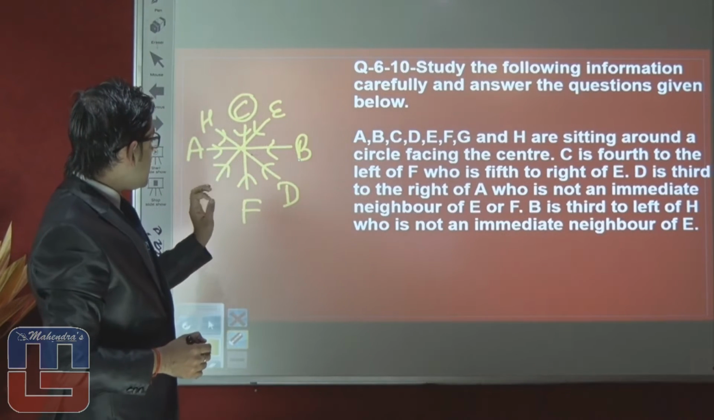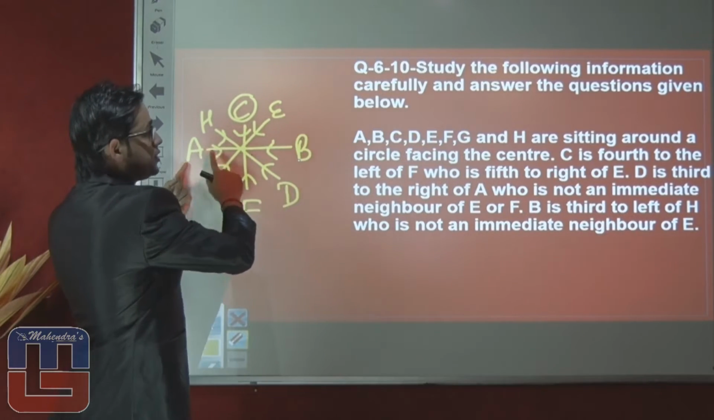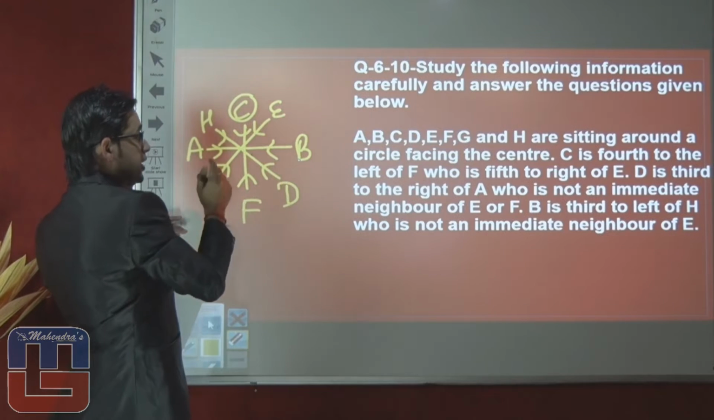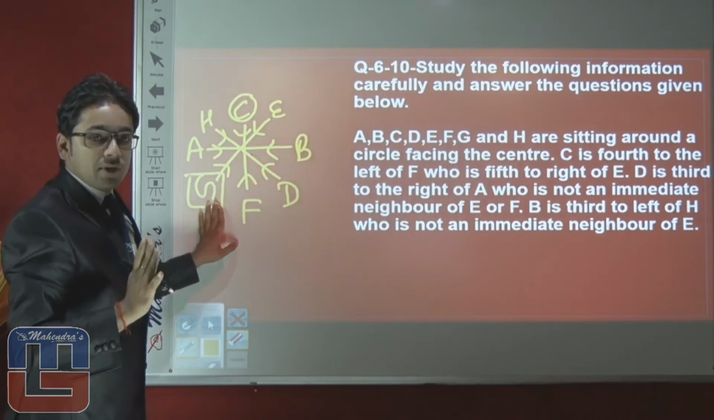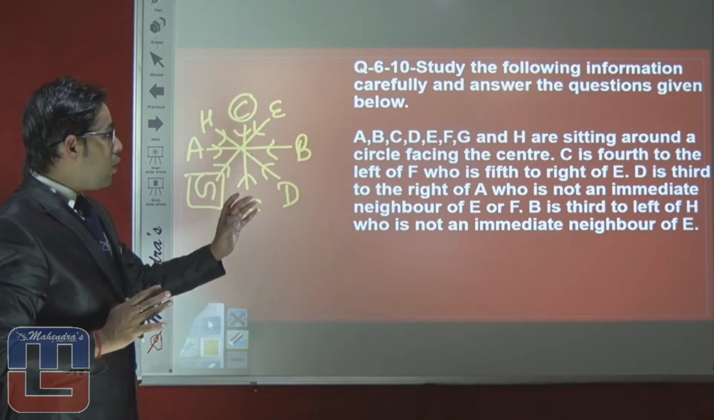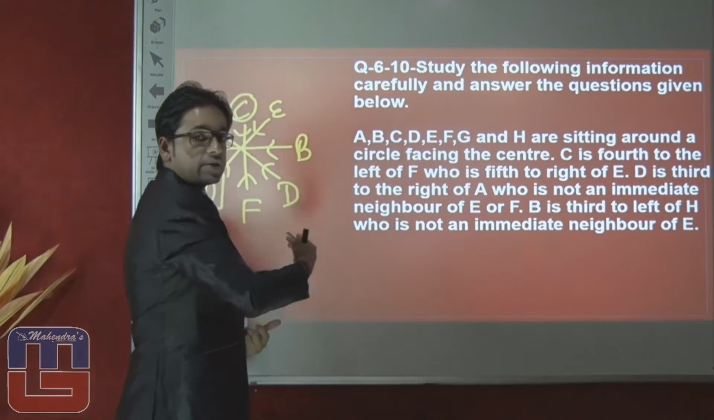We still have one chair missing, that is about A. We have already mentioned B, C, D, E, F, H. Still G is missing. So who will occupy this position? G will occupy this position between A and F. Now we can easily answer all the 4 questions regarding this conclusion.